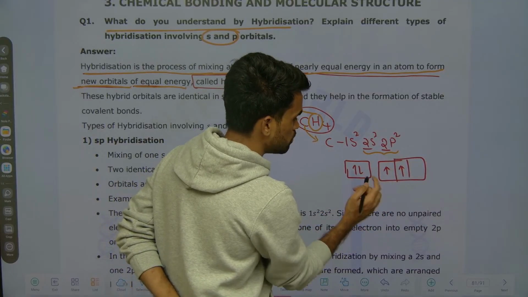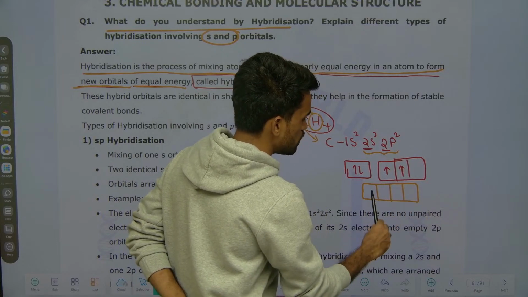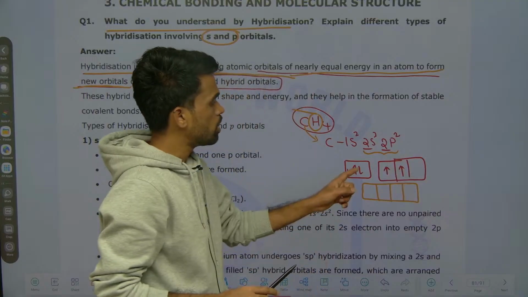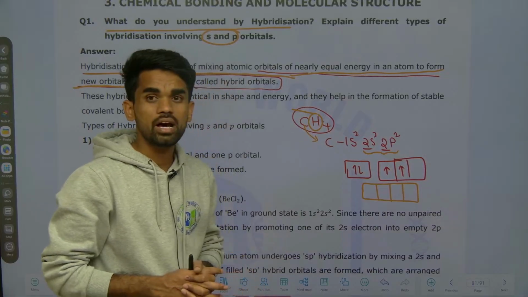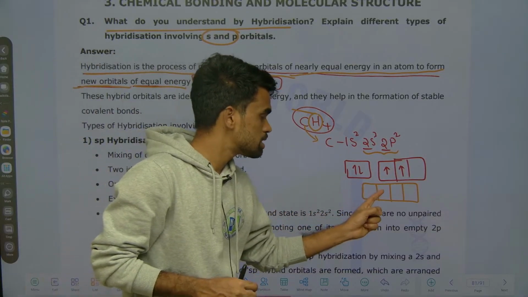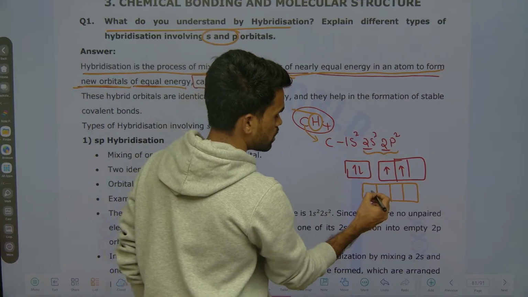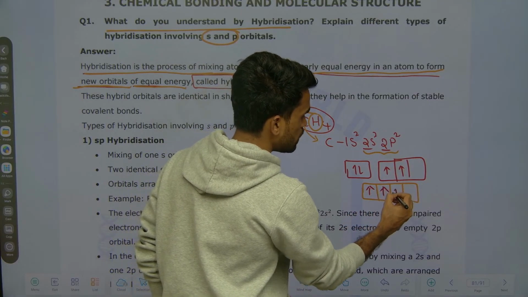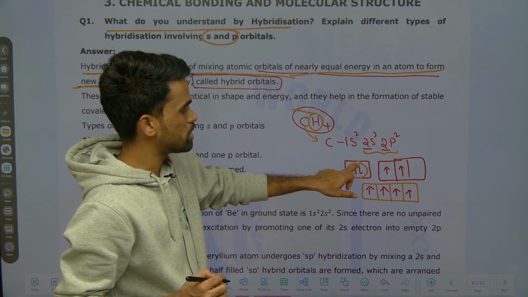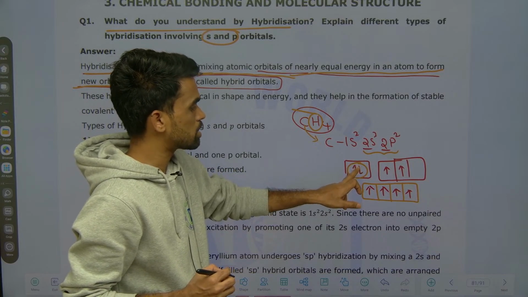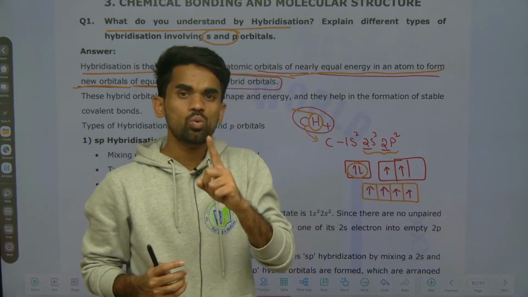Now instead of separating them, you can mention them this way. I am writing all 4 boxes together: 1, 2, 3, 4. When 4 atomic orbitals are hybridized, you get 4 hybrid orbitals. These hybrid orbitals have equal energies. Since the energies are equal, the 4 electrons should be filled like this: 1, 2, 3, 4. Previously you were filling 2 electrons in the s orbital only. Now one of the s orbital electrons is shifted into the p orbital, so that all these orbitals have 1 electron.